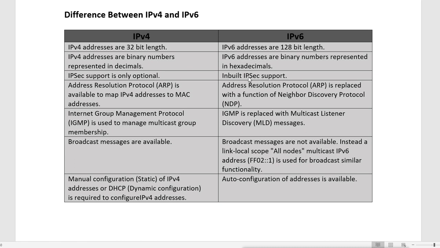Then in IPv4, address resolution protocol, ARP, is available to map IPv4 addresses to the MAC addresses. That means it is to resolve the IP to MAC addresses. Remember, in IPv4 when data goes out from the data link layer, it has to add the MAC address of the destination machine, and when it doesn't know the destination machine's MAC address, on the data link layer it runs the ARP protocol.